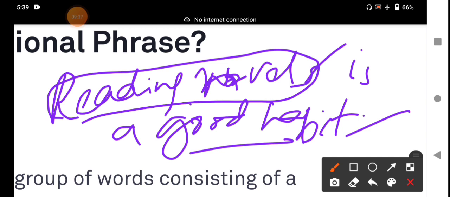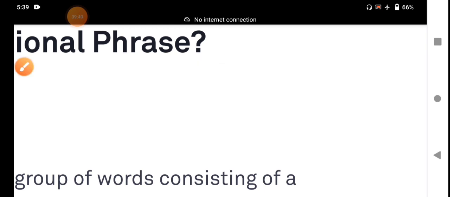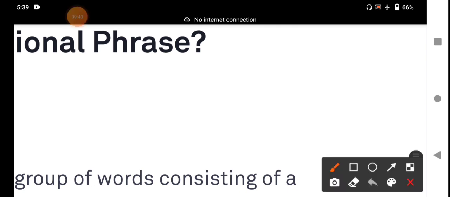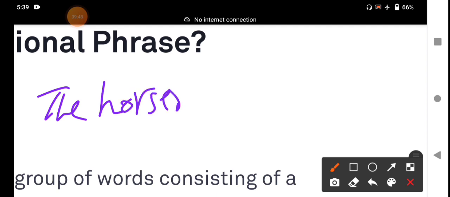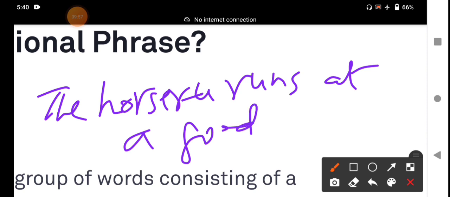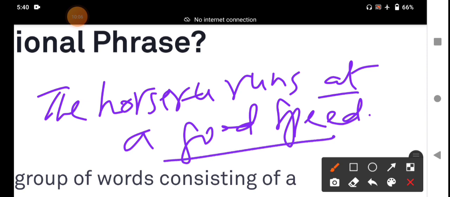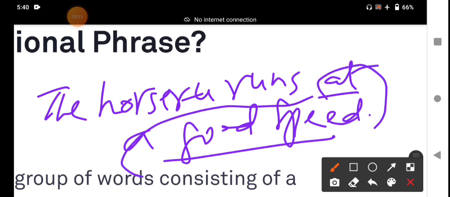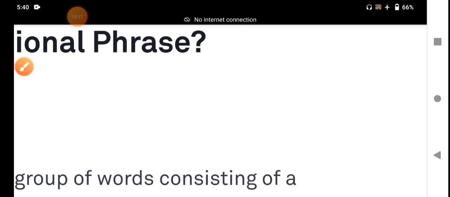And also, I will write one more example, my dear students, regarding phrase. The horse runs at a good speed. How does it run? At a good speed. It is an adverb phrase. It is a part of a sentence. The horse runs at a good speed. It is an adverb phrase, my dear students.